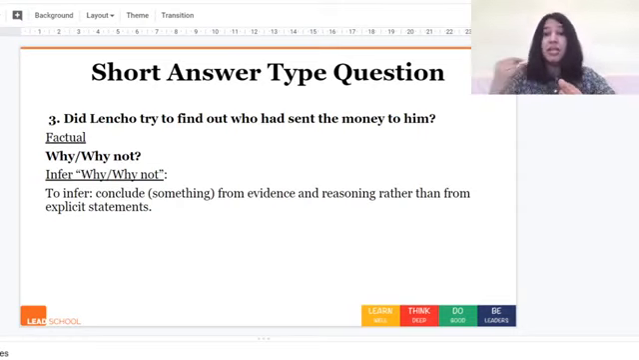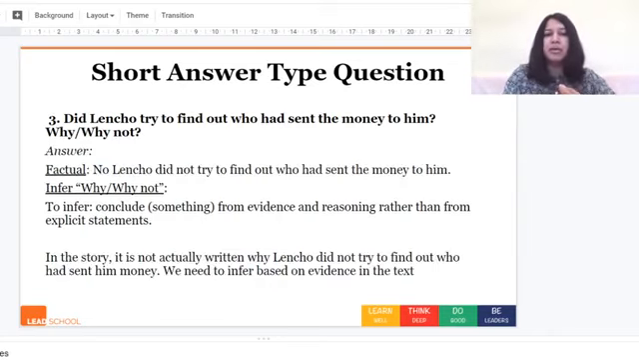This is an answer we need to find out by thinking about all the different evidence and facts that the author has given us. So this is what inferring means: to conclude something from evidence and reasoning rather than from explicit statements. If we look at the answer, the factual answer is no. Lencho did not try to find out who had sent the money to him. We know that because he did not, by reading the story. Now we need to infer why.